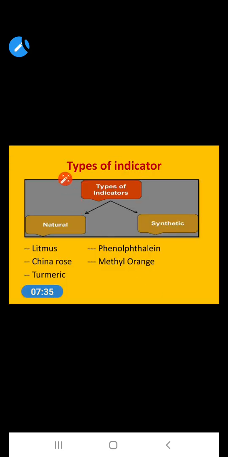Now the types of indicator. There are two types of indicator, natural and synthetic. A few natural indicators are litmus paper, litmus, China rose, and turmeric. These are a few natural indicators. Then synthetic are phenolphthalein and methyl orange. These are a few synthetic indicators.